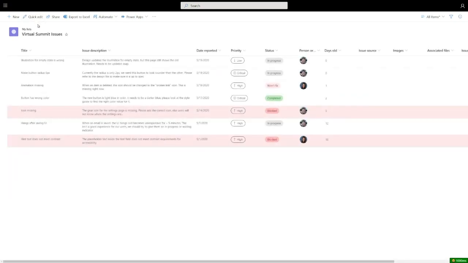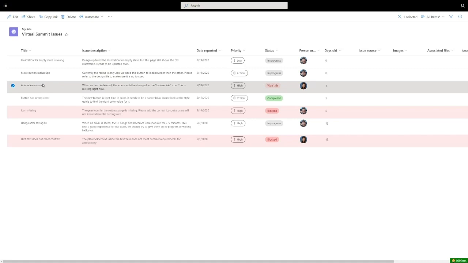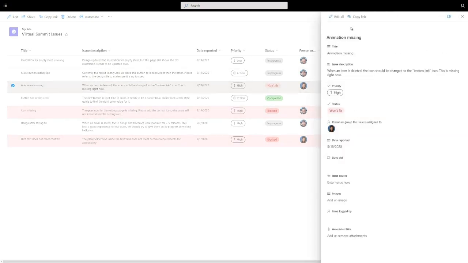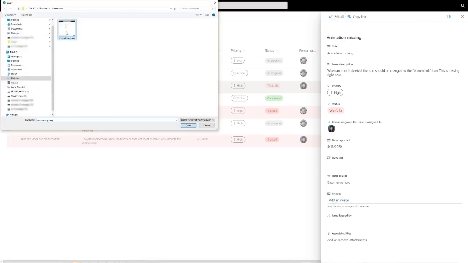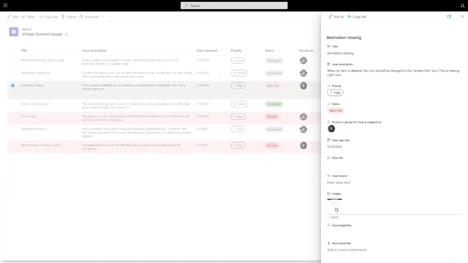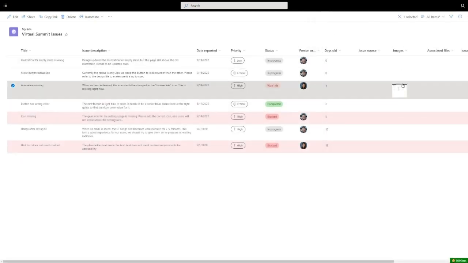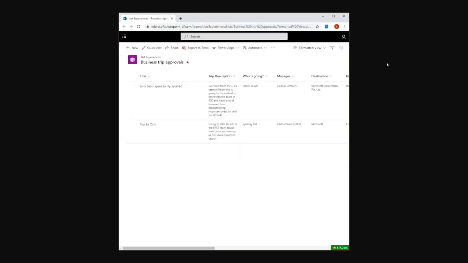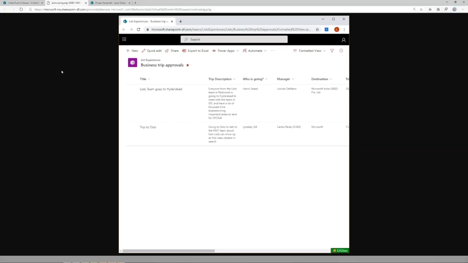Another thing I want to show you today is the brand new image column. So today, if you've been a longtime user of SharePoint lists, you know that you can link to an image that's already uploaded somewhere else. We have a new image column that allows you to attach an image from your computer to a list item. So I can open the form, I can click Add an Image, and I can upload an image from my computer directly to my list without really having to think about storing that somewhere else and then linking to it later. And see this, the image of the issue is right there for anybody who comes to the list.